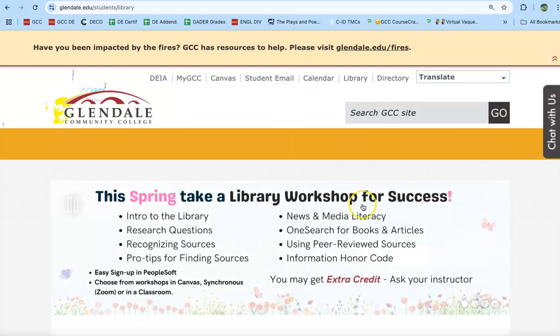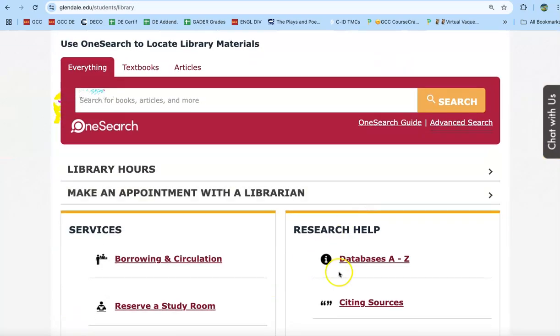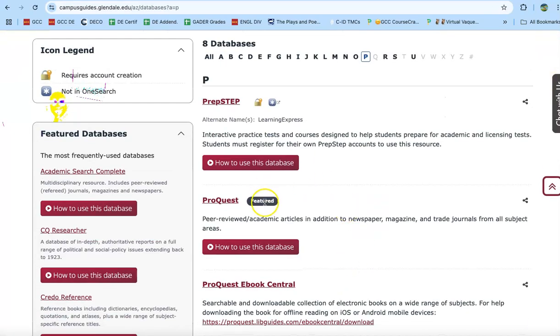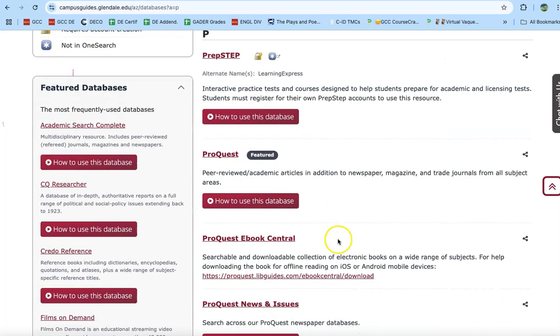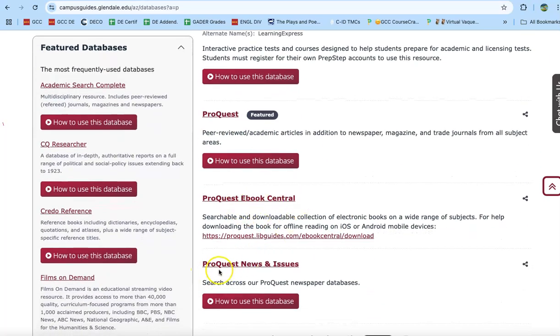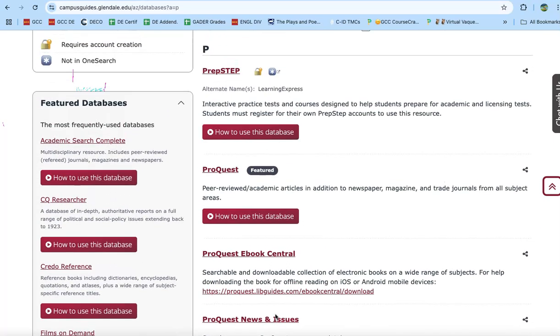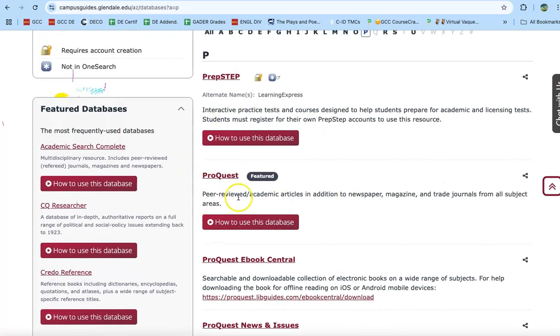And once I'm in the library, I scroll down. And for this one, you're going to go into Databases A to Z. You're going to choose P for ProQuest. You're going to roll down, and you're going to use the very first ProQuest, not ProQuest eBook Central, not ProQuest News and Issues or a Research Companion. Right now, you're going to use ProQuest Featured. And if you're unsure about how to use this database and this doesn't make it clear enough for you, go ahead and watch this video.